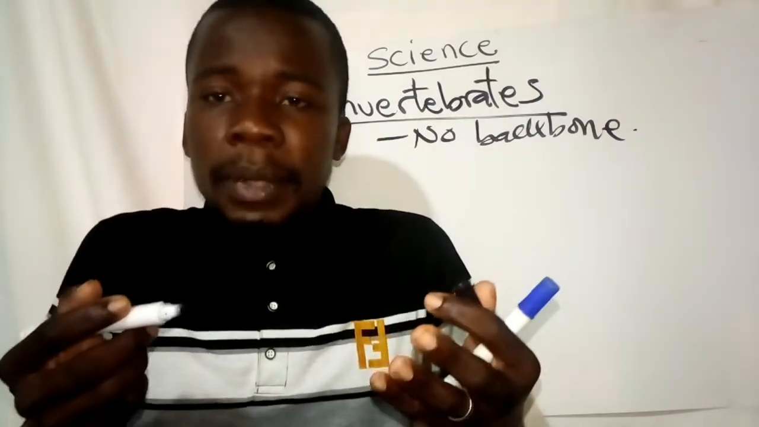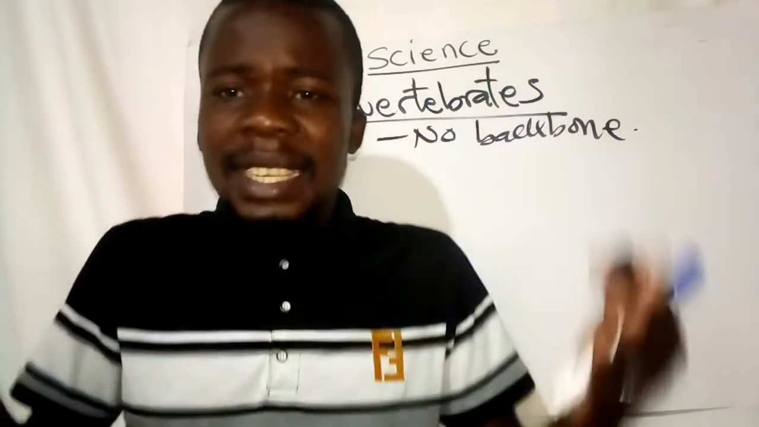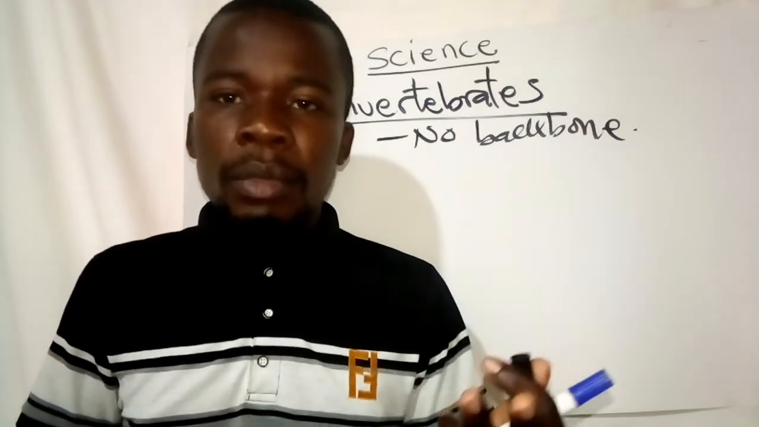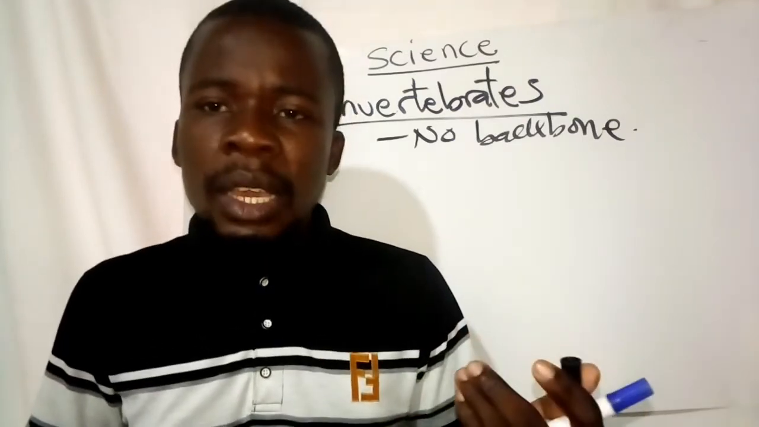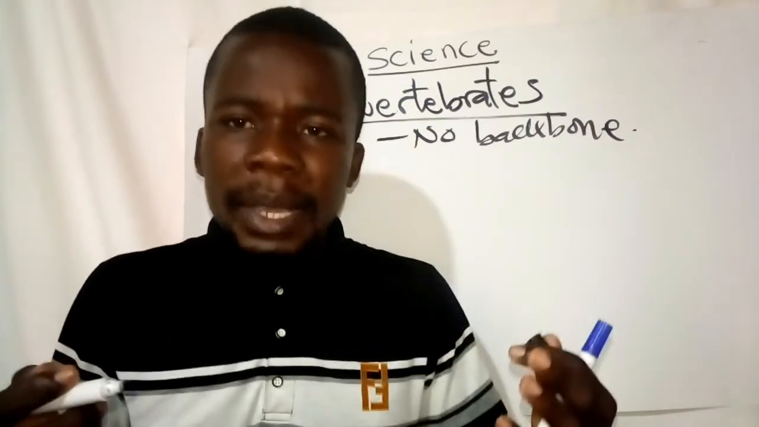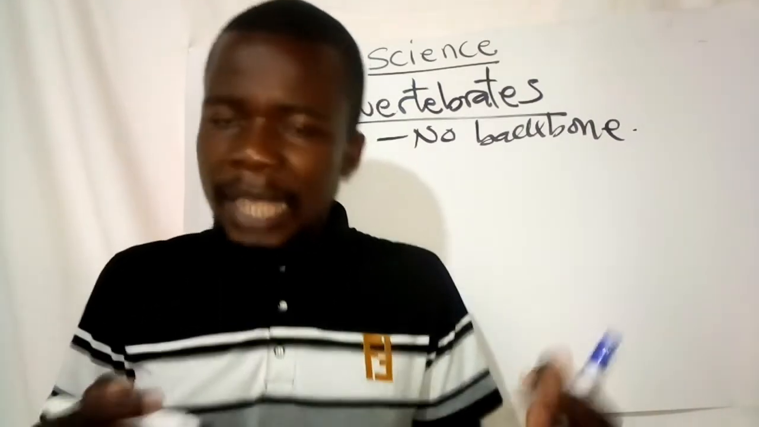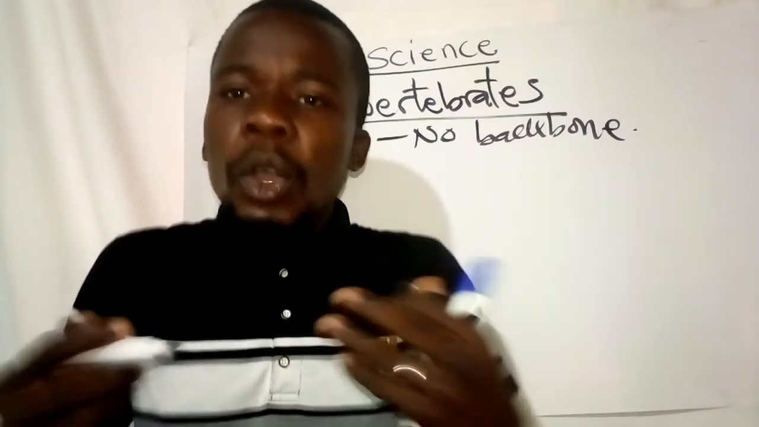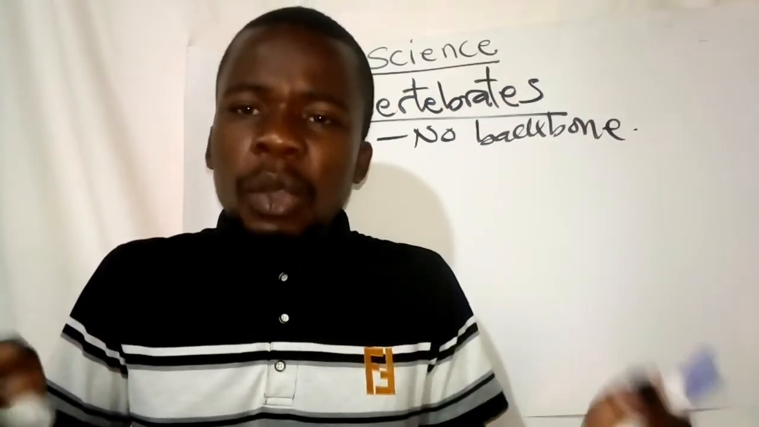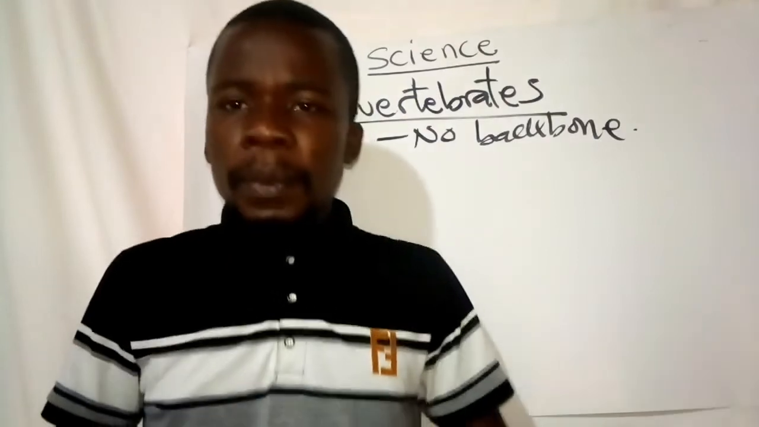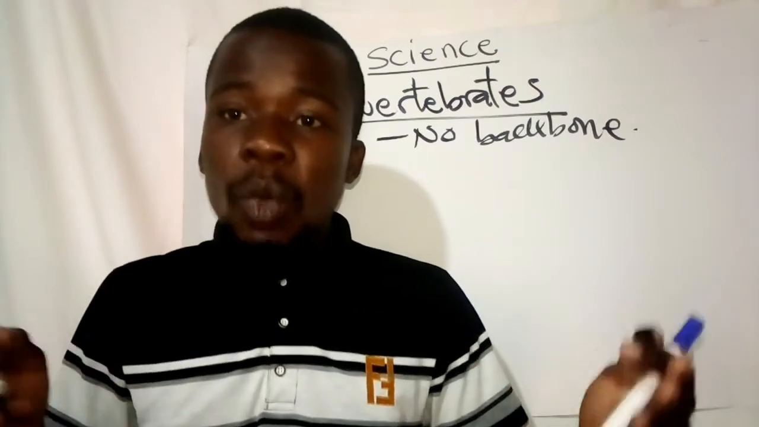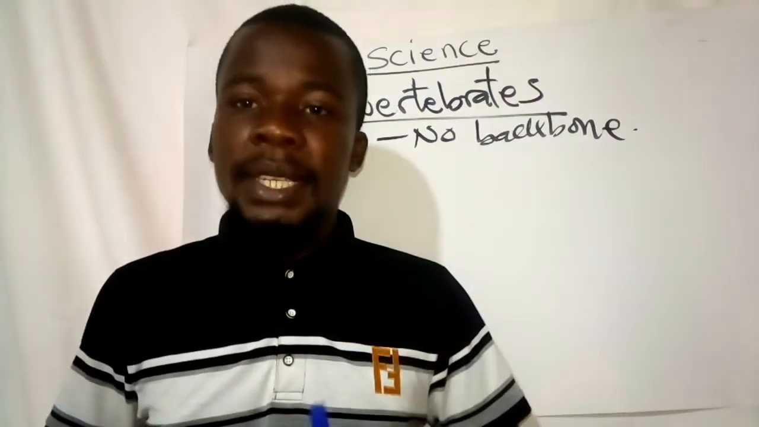We can talk of an example. Insects do not have a backbone. A mosquito, a grasshopper, a bee, they do not have a backbone. A worm, a millipede, a centipede, and an octopus do not have a backbone. A snail, a slug, an oyster do not have a backbone. So these animals with no backbone are the ones which are called invertebrates.